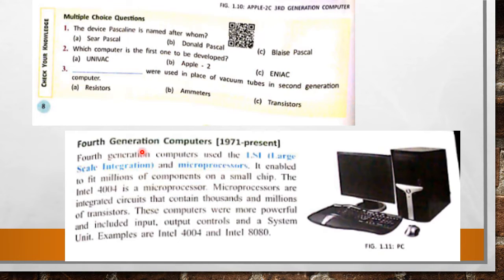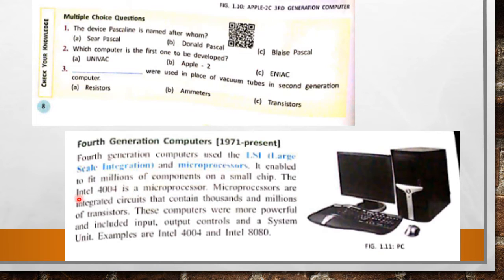Fourth generation computers use LSI, large scale integration, and microprocessors. It enabled to fit millions of computer components on a small chip.